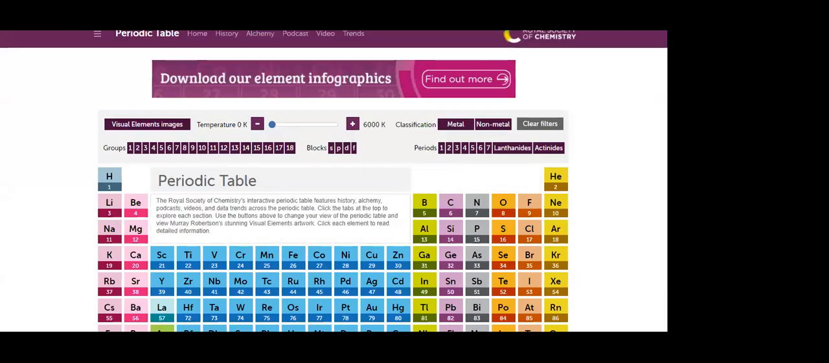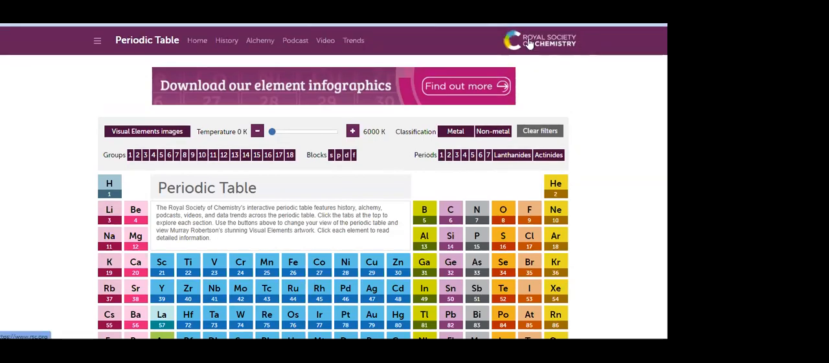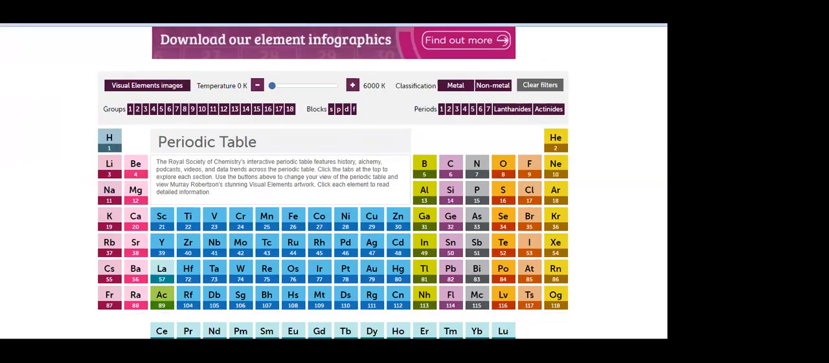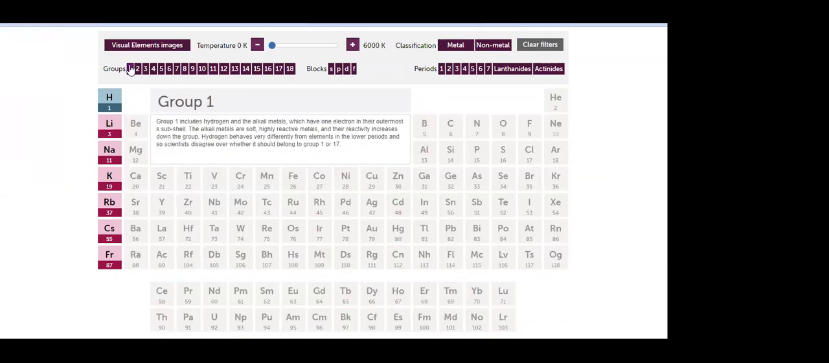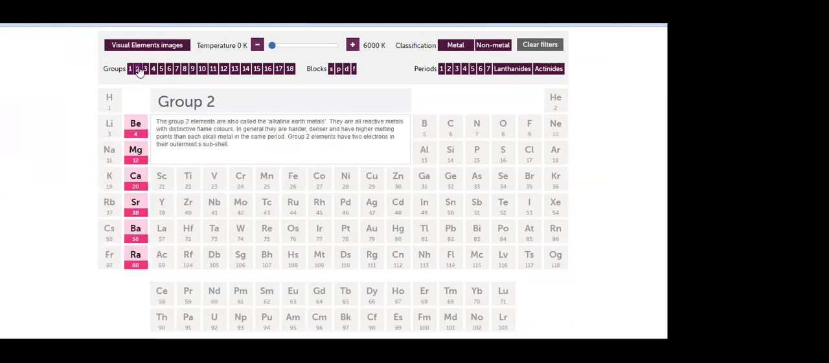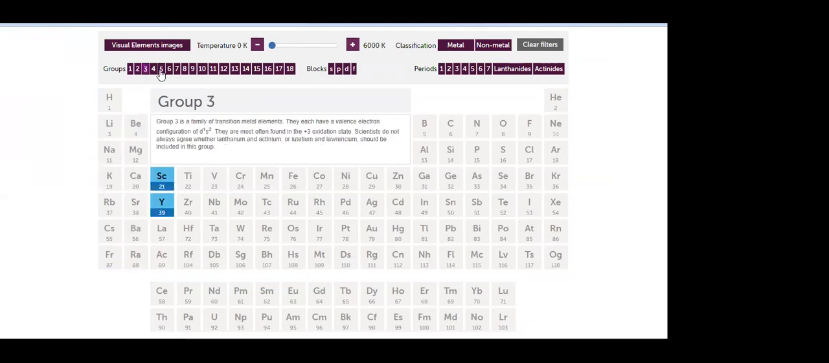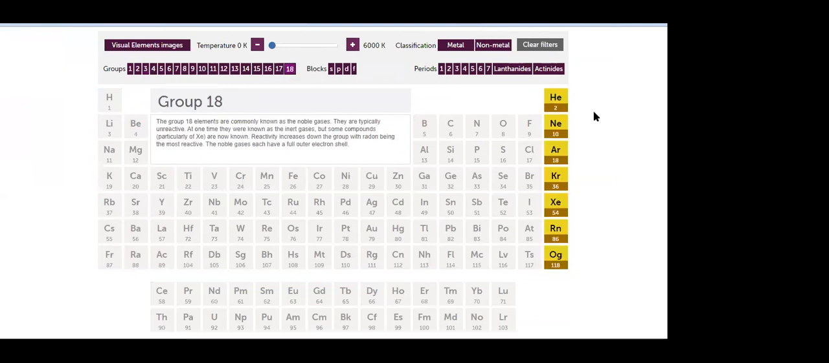Now I will show you this periodic table. Can you see this periodic table? What is this? RSC periodic table. What is this called? Royal Society of Chemistry periodic table. Right. In this periodic table, there are 18 groups. If you click on group 1, they will indicate only group 1. If you click on 2, they will show only the group 2 metals, then group 3 metals, like that. If you take group 18, the last group, what are these? Noble gases, like that.